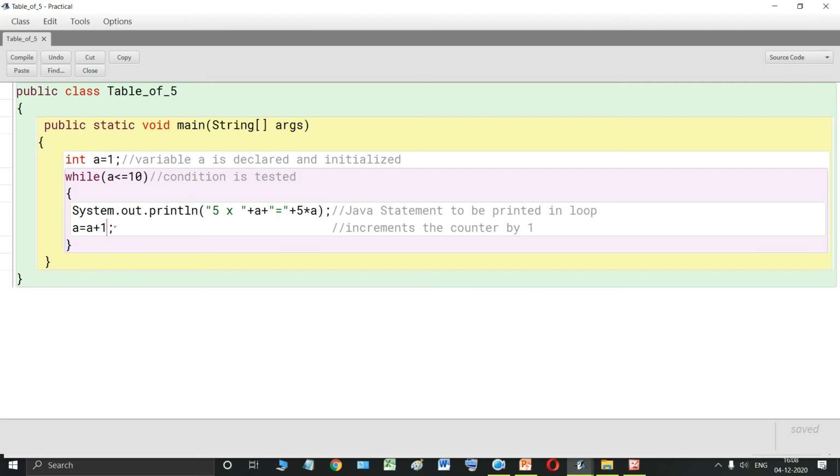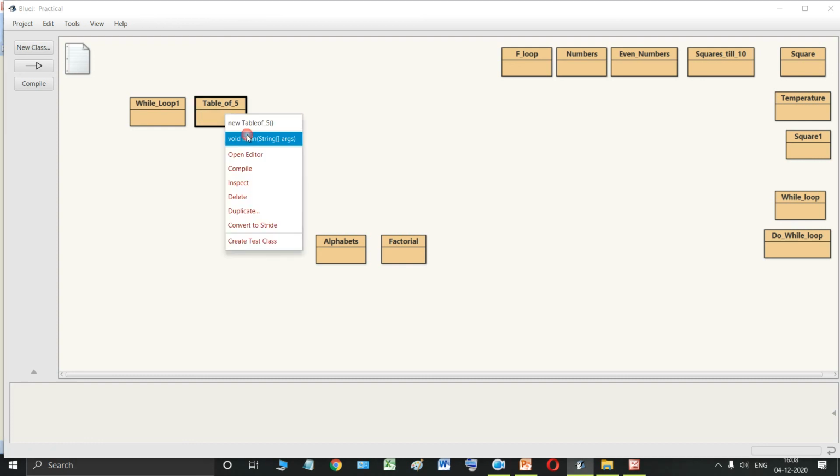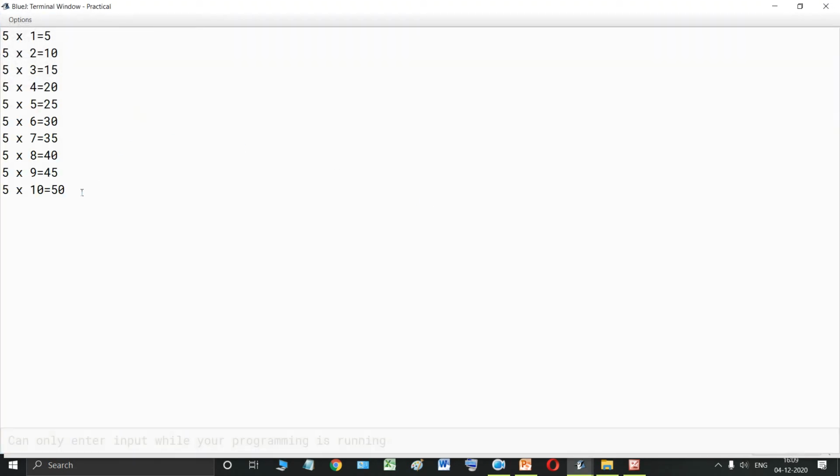After that it will increment it to 11, and then again it will check the condition. When it checks the condition for 11, 11 is less than or equal to 10, this will be false. When this becomes false, the execution will come out of this while loop. It will not go inside the while loop, and then the program will get terminated. So this is how this program works. So we are going to compile the program, then close it, and then run the program and see the table of 5 has been printed over here.